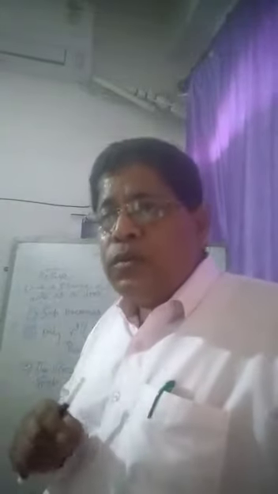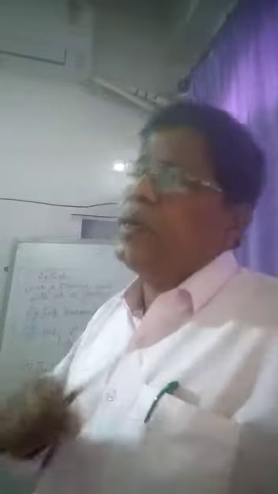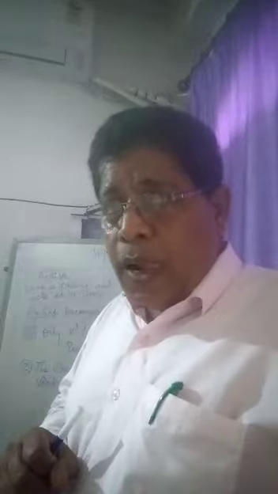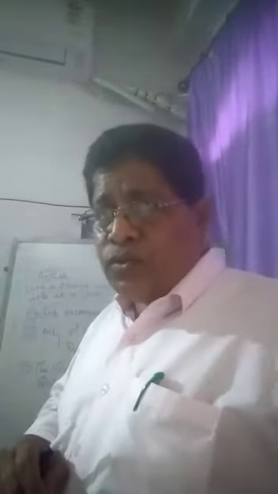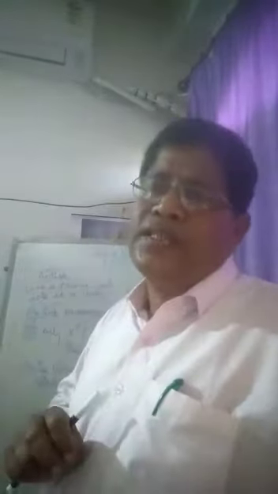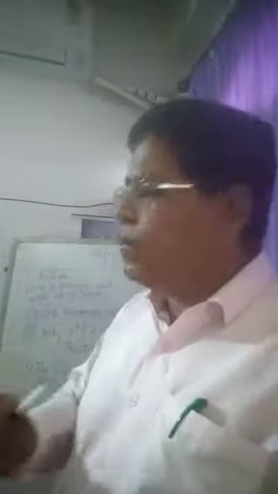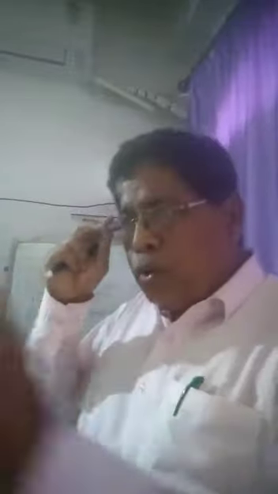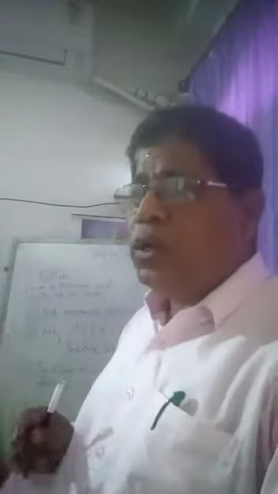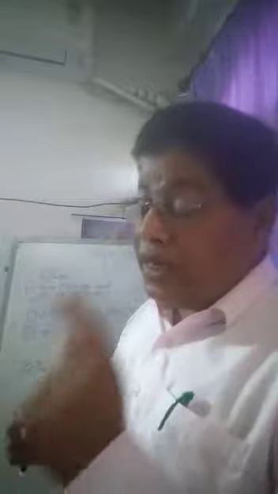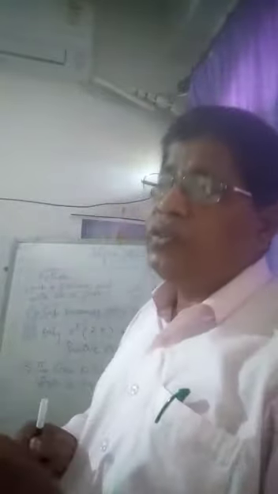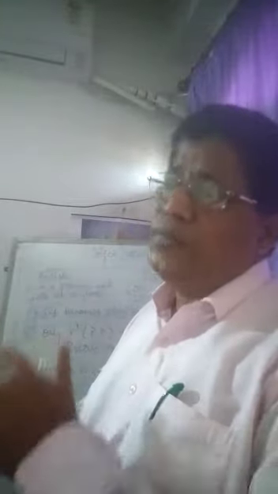A close and minute observation of transitive verbs encounters us with two different types of transitive verb. One is known as monotransitive verb and the other one is known as ditransitive verb. So a monotransitive verb carries only one object. But in case of ditransitive verbs, a sentence can hold two objects.